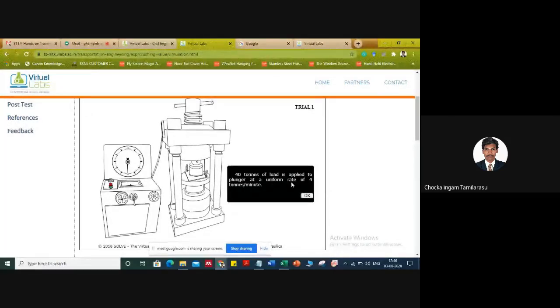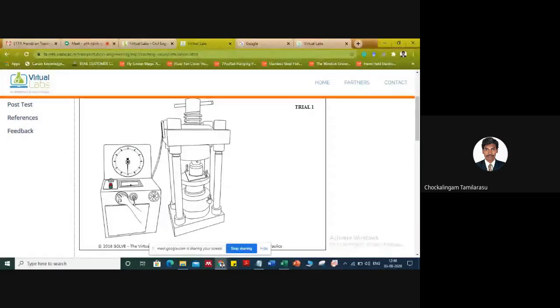Okay. Then what are we going to do? We're going to start. The green arrow is highlighting. The load is applying. Okay, now the load is applied. Then we have to switch off the machine. Then we will do the next step. Unlock it.